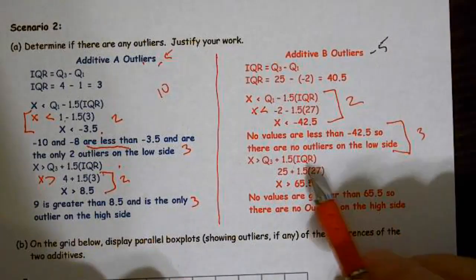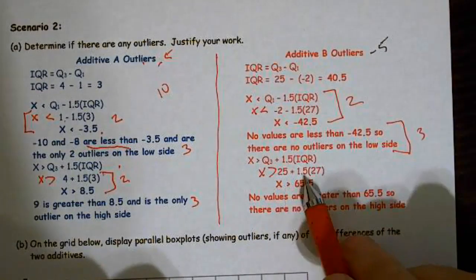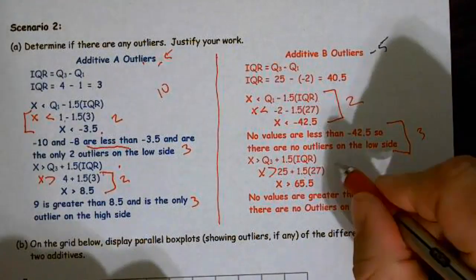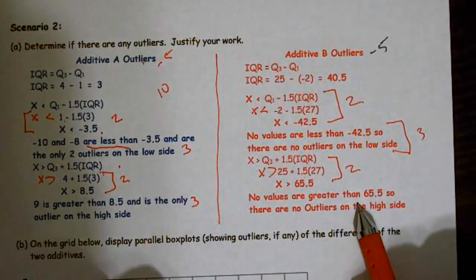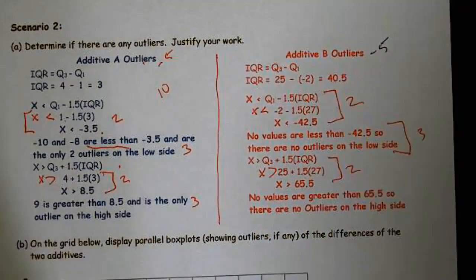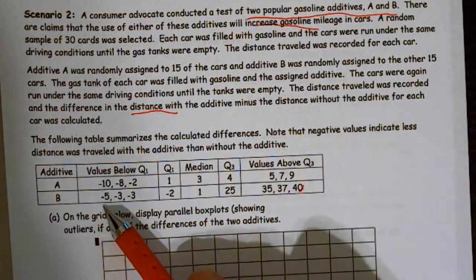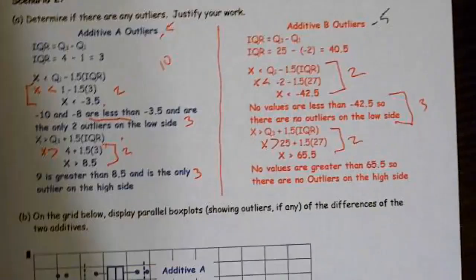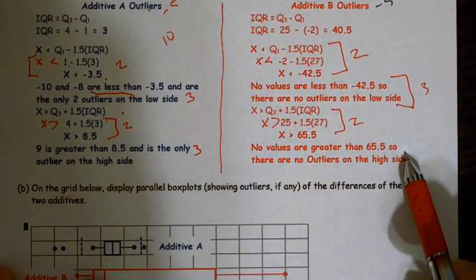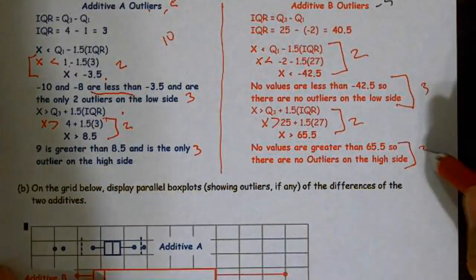All right. I do my calculation over here, and I have 25 plus 1.5 times 27, and I end up getting right here, that gets me 2 points. No values are greater than 65.5, so no outliers on the high side because our highest value on the table was 40, so there's no values above it. So no values below, because our lowest value is negative 5, and no value above because our highest value was 40. So there are no outliers on this one. So once again, there's my 3 points for my comparison.